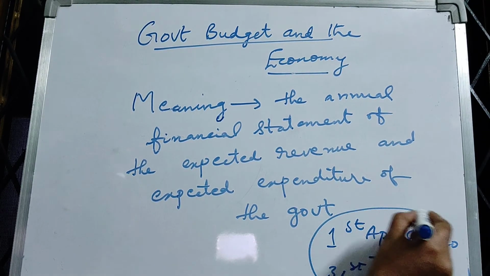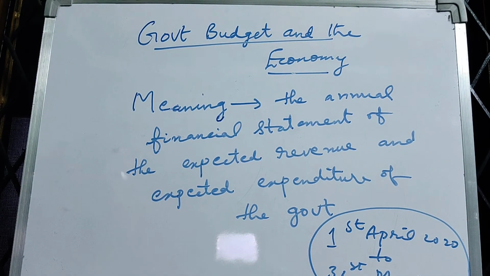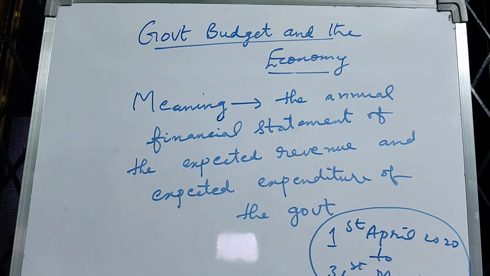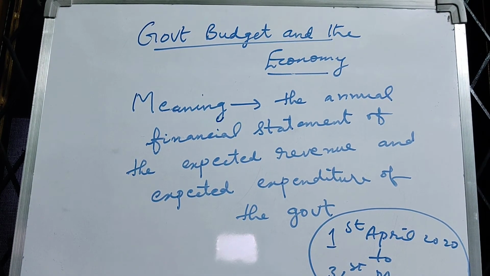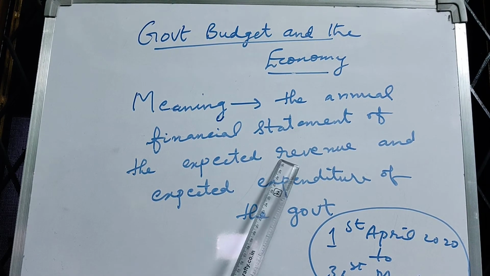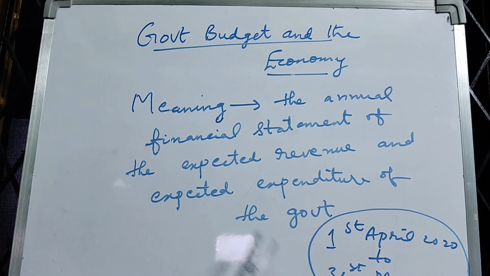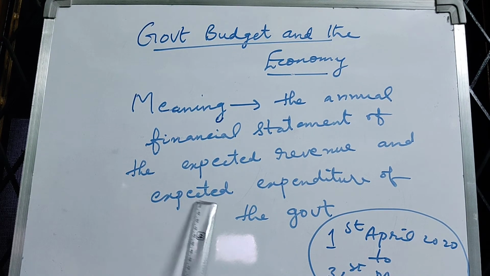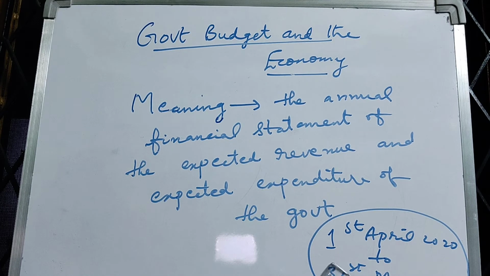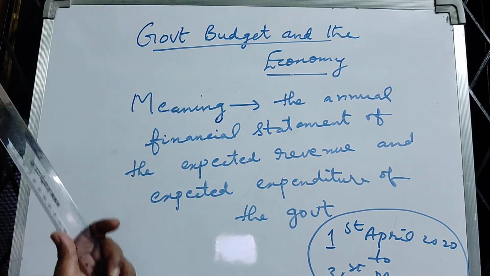So this is known as the financial year or the accounting year. So before the commencement of this accounting year, an estimate is prepared of the different sources of income, the total amount of income the government is expecting to get in the next accounting year and the different types of expenditure it has to meet in the next accounting year. So this estimate is known as the government budget.